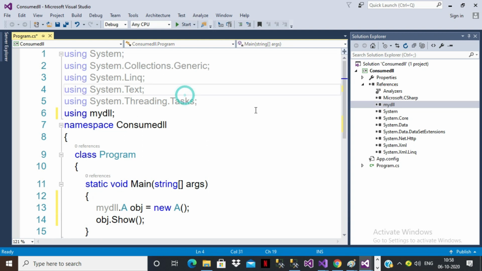Yes or no? As I told you, we cannot directly execute the DLL file. So I'm consuming the DLL file in the executable project. Press F5. Check the output. I'm consuming the DLL file in a console application.